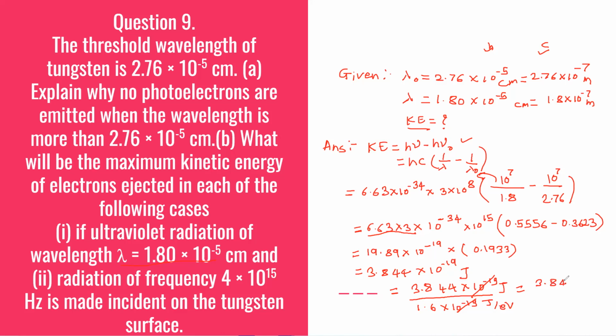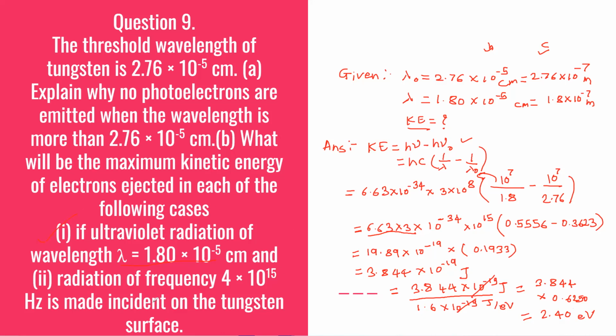So 3.844 into the reciprocal of 1.6, which is 0.6250. So again simple multiplication, and which will give you the final answer 2.40, and this answer will be in electron volt. So this is the required final answer for this first part.